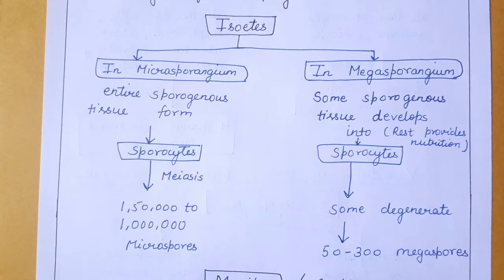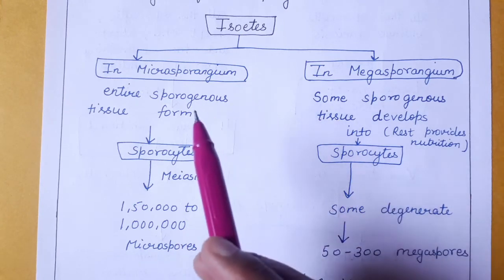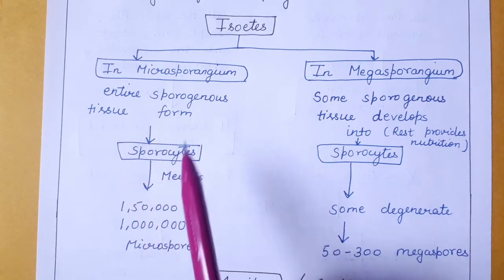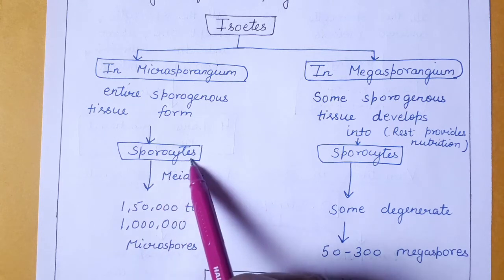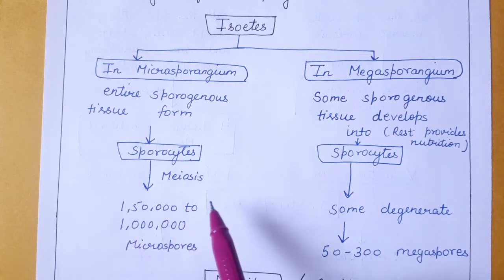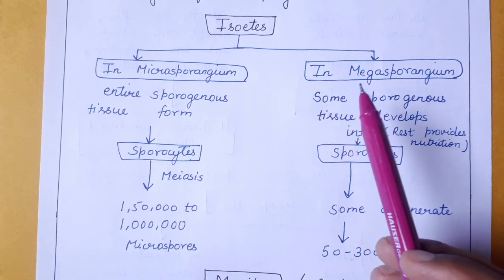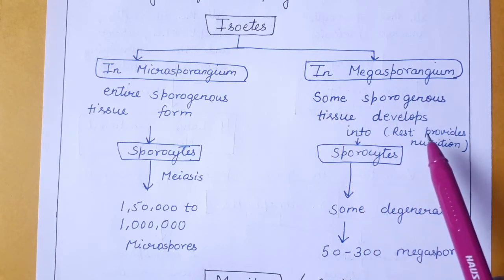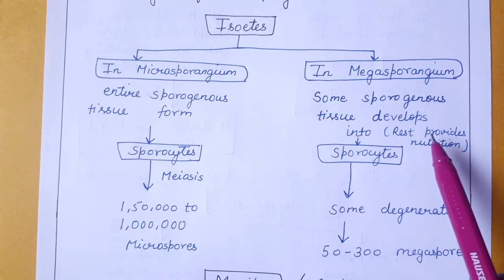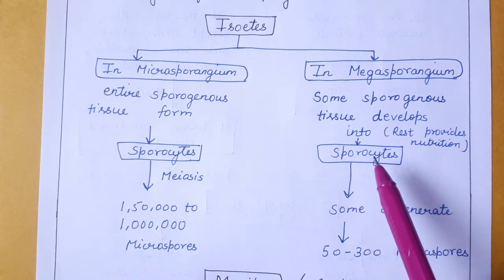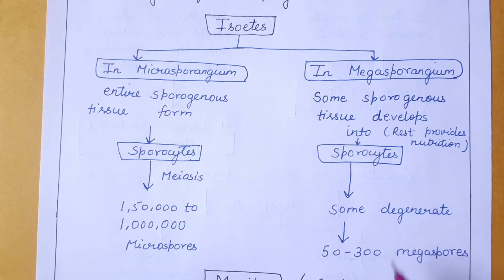Now, by the developmental studies of Isoetes, it was concluded that in microsporangium, the entire sporogenous tissue forms sporocytes. These sporocytes after meiosis will form lots of microspores. The number is very large here. However, in the case of megasporangium, some sporogenous tissue develops into sporocytes. The rest of the sporogenous tissue will provide nutrition. And after the formation of these sporocytes, only a few will remain functional and the others will degenerate. After that, they will form 50 to 300 megaspores.